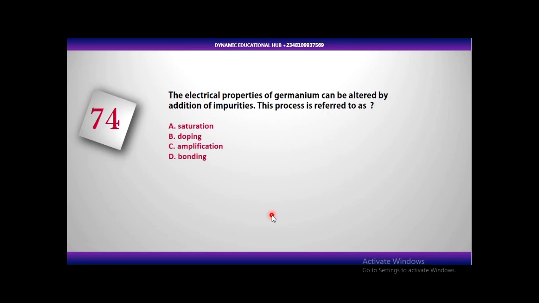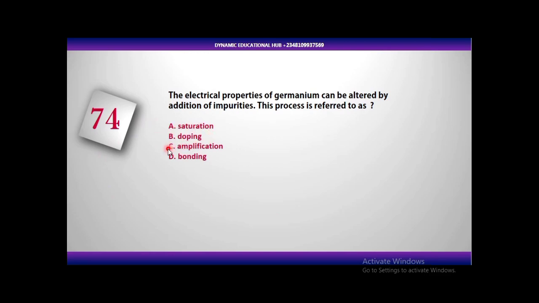So let's move to the next question. 74. The electrical properties of germanium can be altered by addition of impurities. This process is referred to as A. Saturation, B. Doping, C. Amplification, D. Bonding.